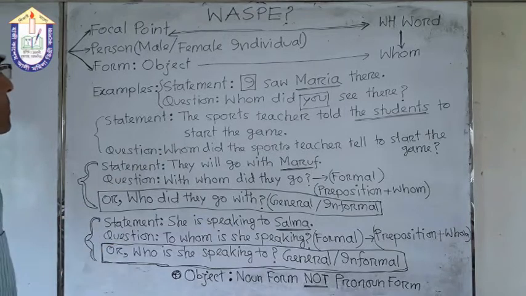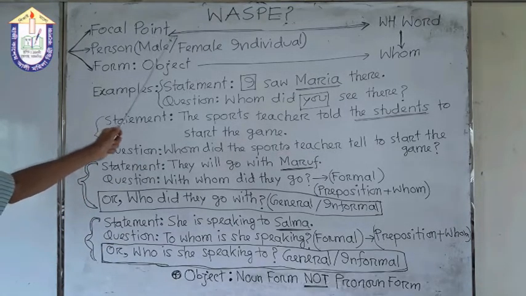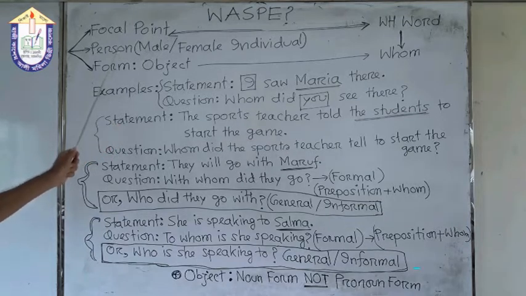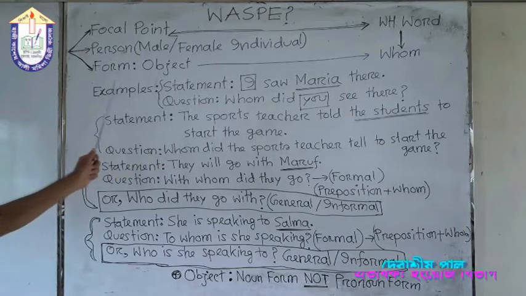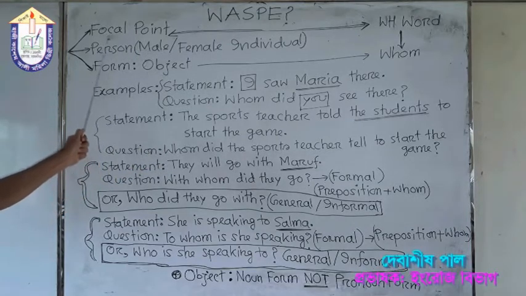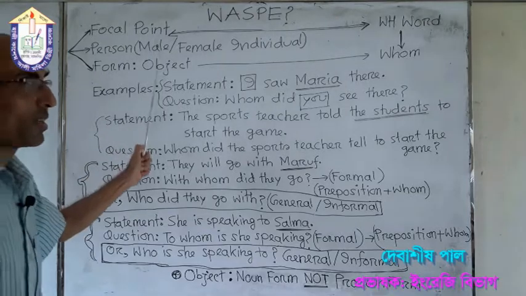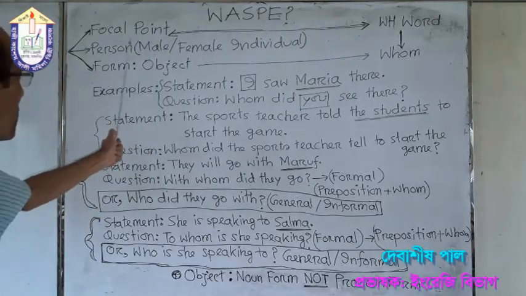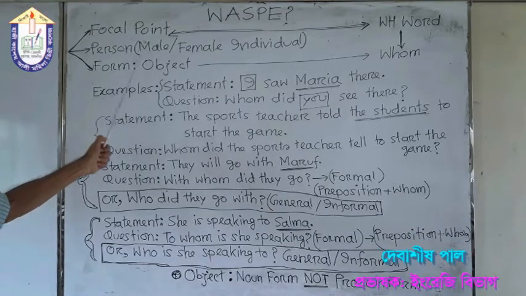Now we will study it. Here, focal point, person, male or female individual. I earlier told you. And focal point, you may be confused with the word. Focal point is the word or words on which a WH question is made. I have told it again for your better understanding.